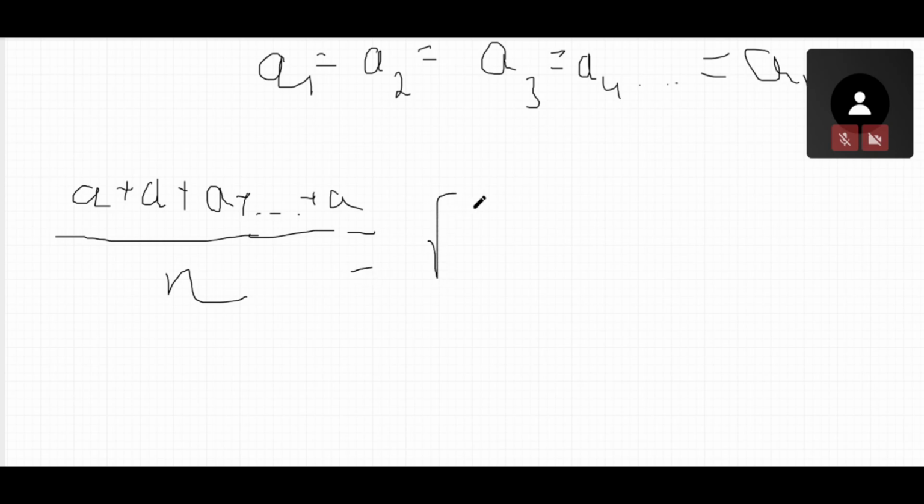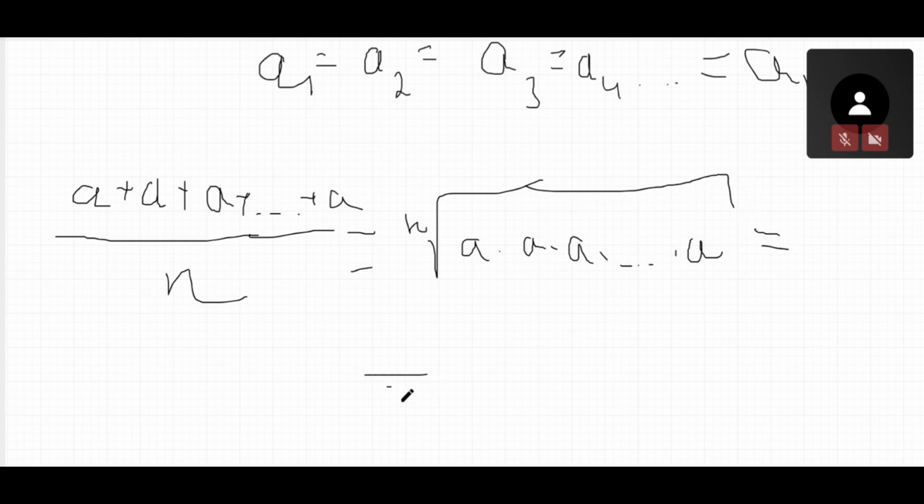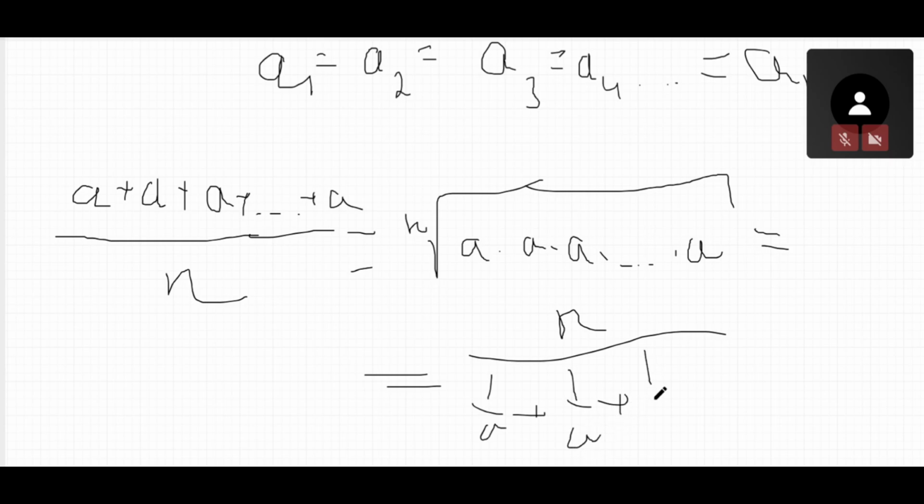Then the nth root of a multiplied by a multiplied by ... multiplied by a, and it will be equal to our harmonic mean, which is n divided by (1 over a plus 1 over a plus ... plus 1 over a).